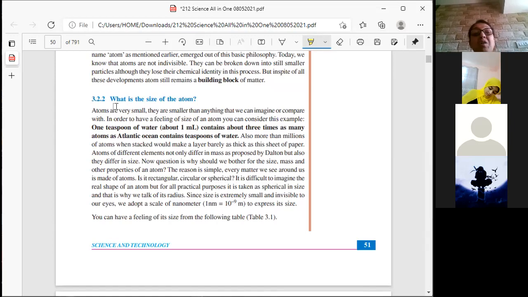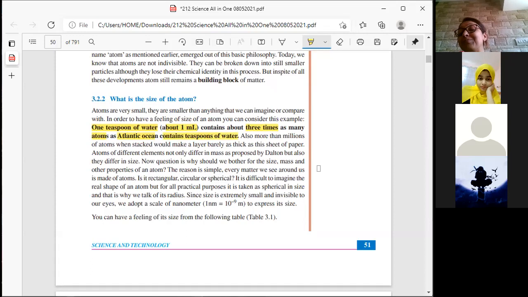In order to have a feeling of the size of an atom, you can consider this example. 1 teaspoon of water, which is about 1 ml, contains about 3 times as many atoms as the Atlantic Ocean contains teaspoons of water.